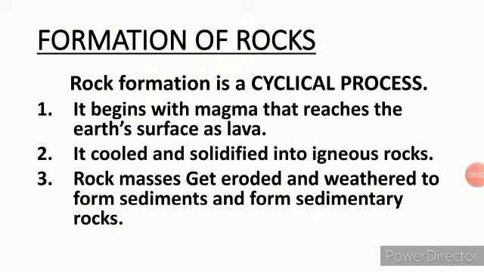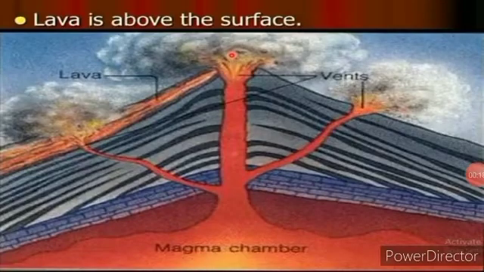Now you are going to understand the formation of rocks. Children, rock formation is a cyclical process, and it begins with magma that reaches the earth's surface as lava. There is a difference between magma and lava. In this picture you can see the magma refers to the molten rocks that is trapped underground, and if this molten rock makes it to the surface and keeps flowing like a liquid, it is called lava.